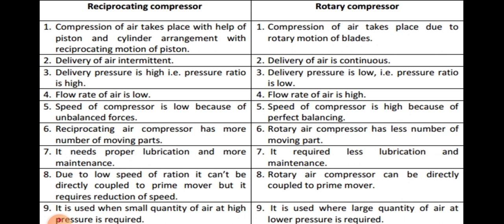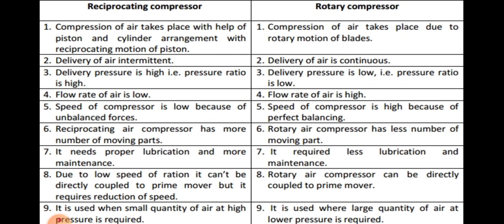That is the 9th point, number C here. यहाँ पे लिखा है कि it is used when small quantity of air at high pressure is required. This is a very important difference because wherever you go, whenever anyone asks what is the major difference between the reciprocating compressor and rotary compressor, you have to tell them first that the reciprocating parts are present in the reciprocating compressor, and in the rotary compressor those parts are completely absent.